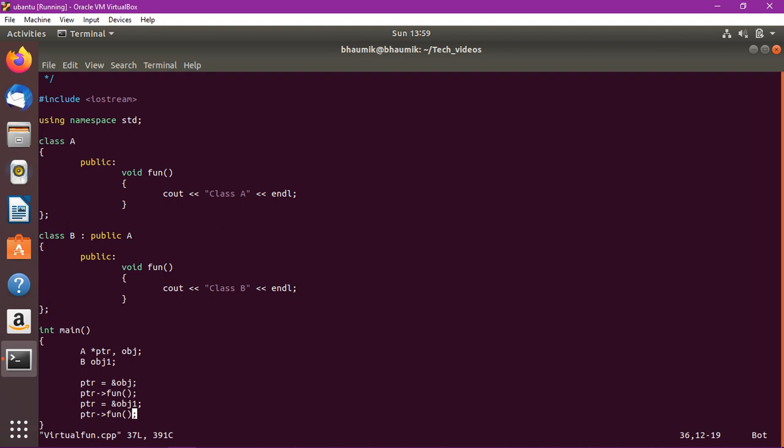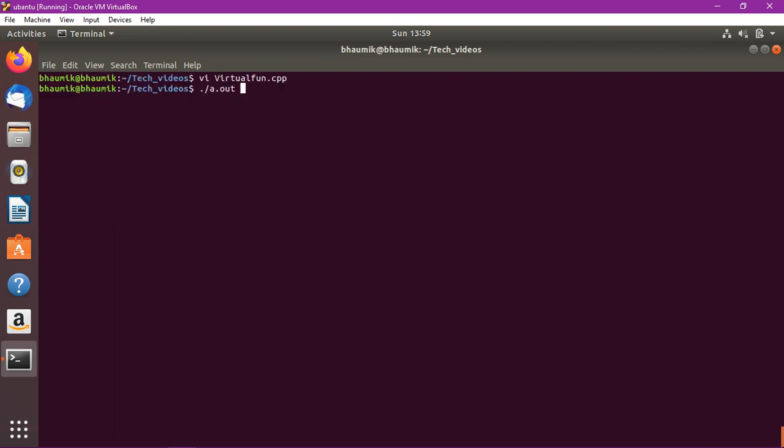Now if we want to avoid this, what we can do is we can write the virtual function. Now in the binding stage, the compiler will see the type of object that is given to the pointer, not the pointer type. I will repeat: the compiler will see the type of object we are giving to the pointer, not the type of pointer. Let's compile this code.